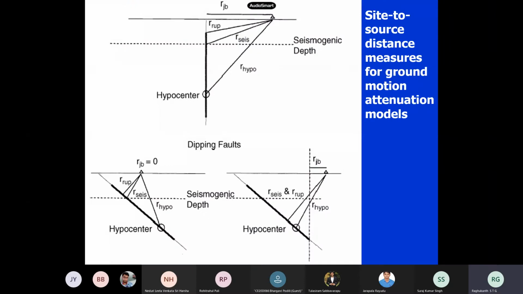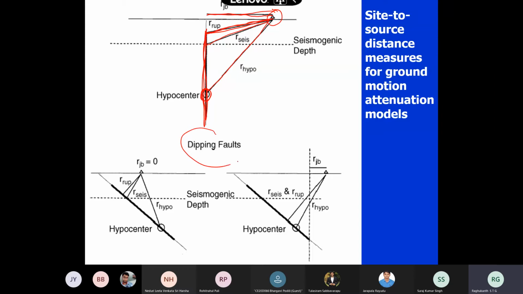Suppose the fault is like this, with a perfect dip of 90 degrees. So if the dip is 90 degrees, this is the hypocentral distance. If this is the starting point of the fault, and this is the seismogenic depth, this is R up. R up means the closest distance to the top of the fault. RJB is when you project this to the surface. So this is my RJB here. Now for the same stations, I can get a different R hypocentral, a different R up, and a different RJB.